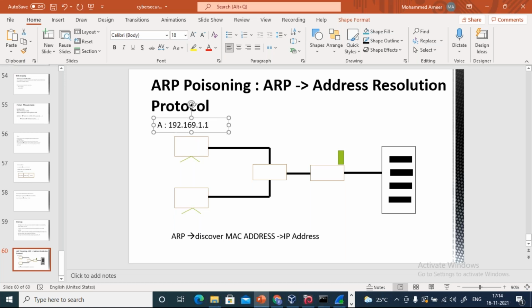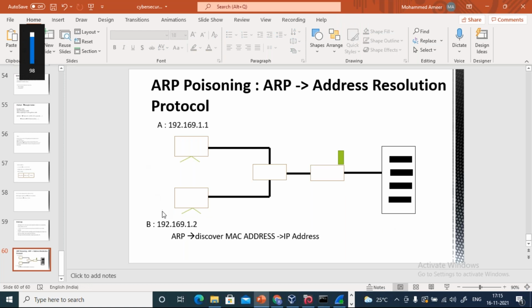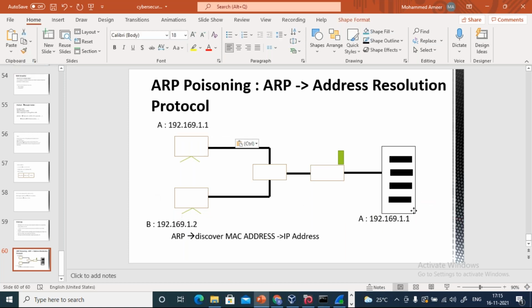This is the IP address of host A, and this is the IP address of host B. These two systems are connected to the same network, and here we have the server.